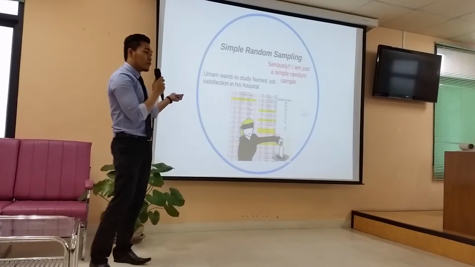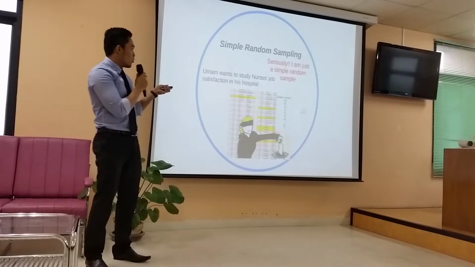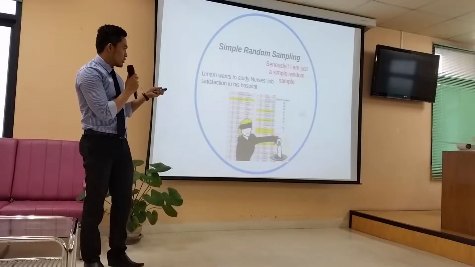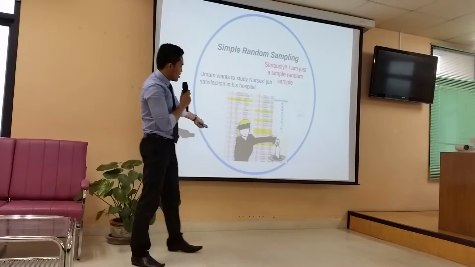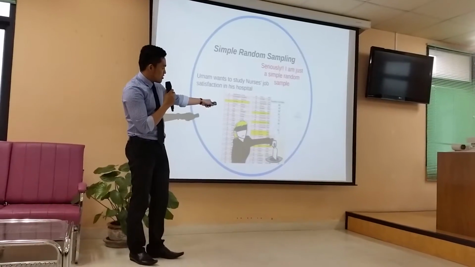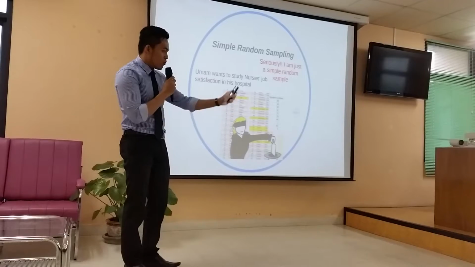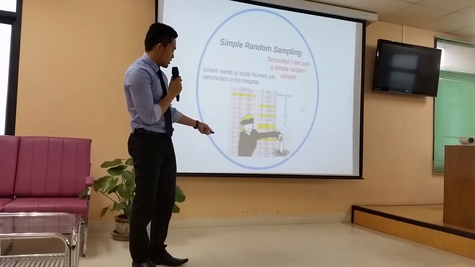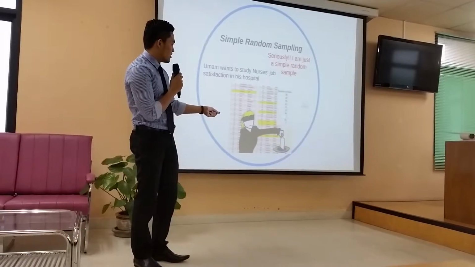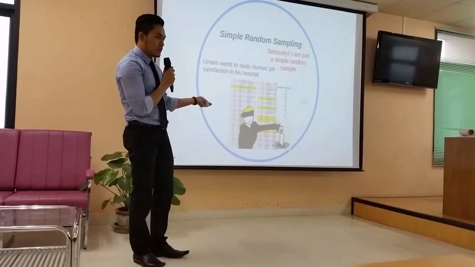But here, for example, I give the example of Umam. I'm sorry, Umam. Umam wants to study nurses' job satisfaction in hospitals, and this is the list of participants, and then Umam picks one by one from the list of names of nurses. So here it is random, right? This is simple random sampling.